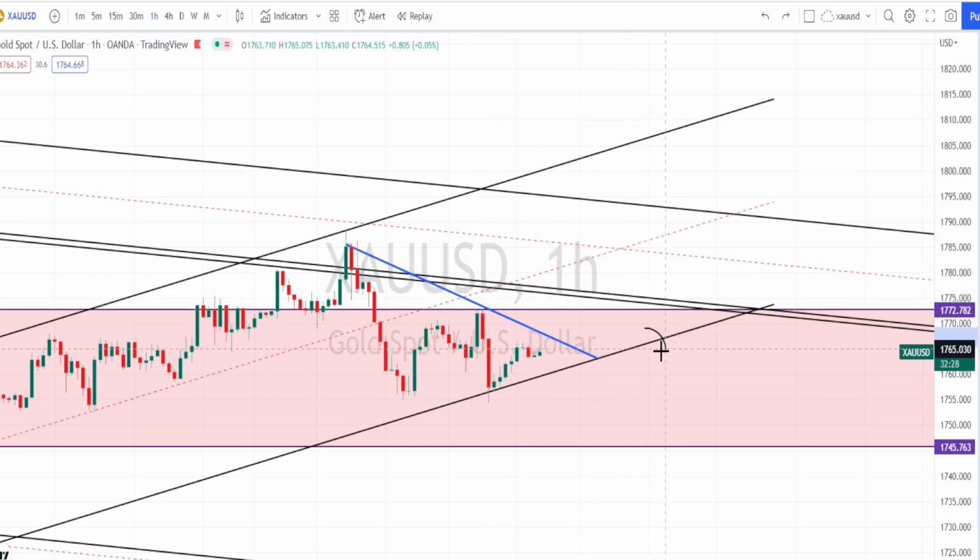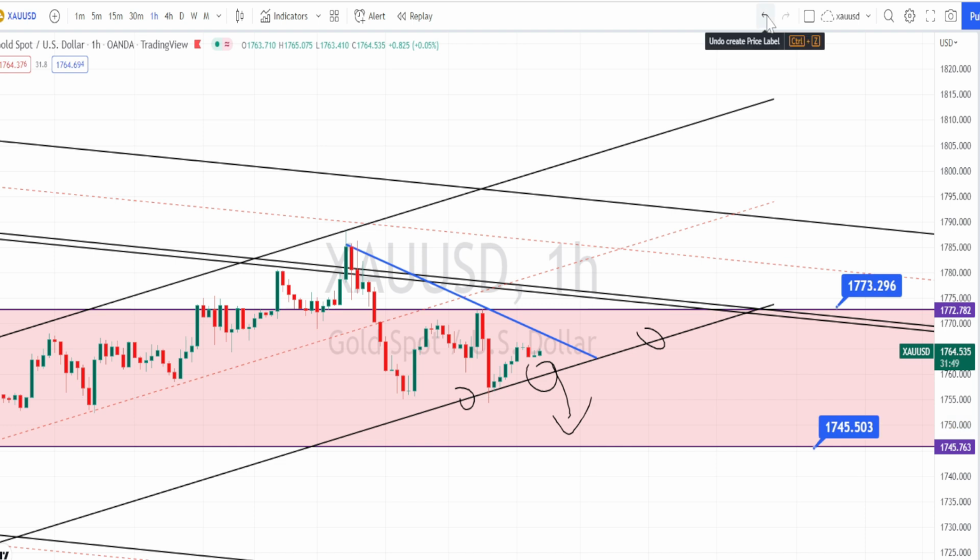And if the price action breaks the support line of the bullish channel pattern, this bullish channel pattern will become invalid. We can expect the price action to continue with the bearish trend. Let us mark the support and resistance levels.